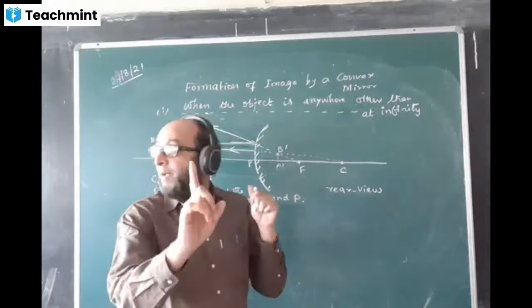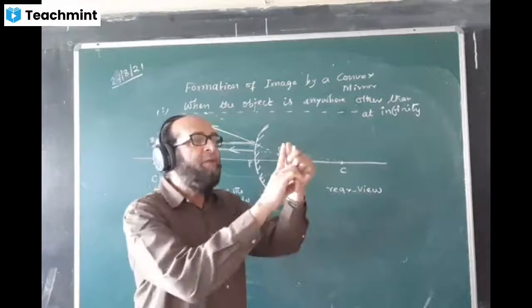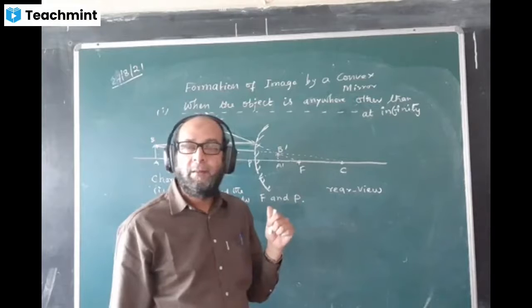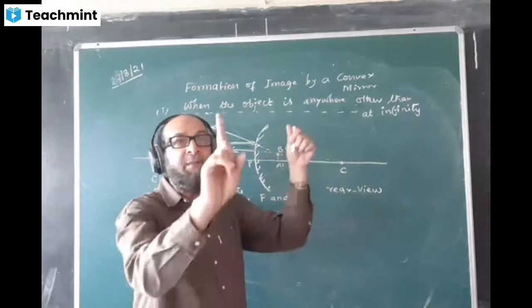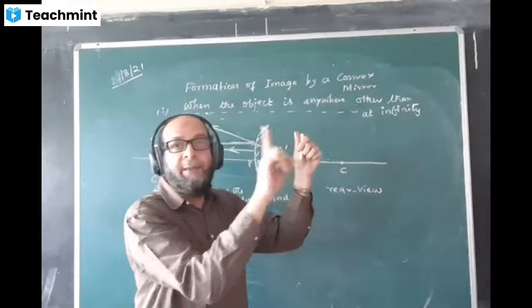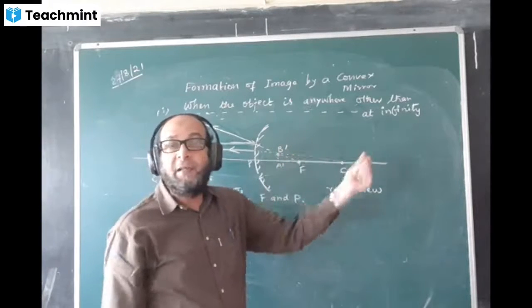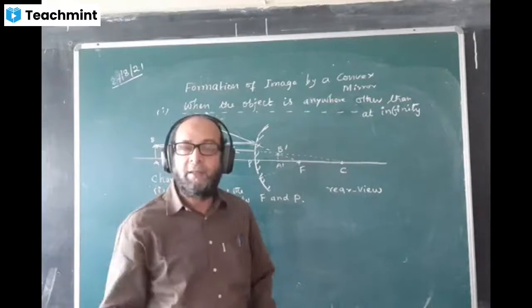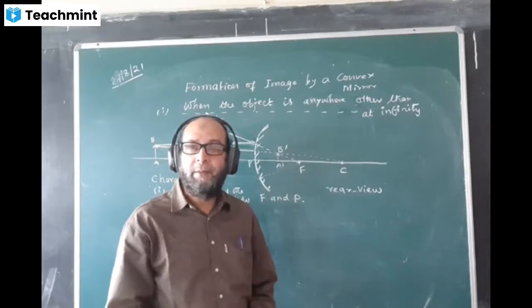And now I bring my finger close to another mirror. There, when my finger is far away, I don't see anything directly. I don't see anything behind the mirror. But when I bring my finger close to the mirror, then I see behind the mirror the image, but the image is bigger. Image is magnified. Then it is a concave mirror.